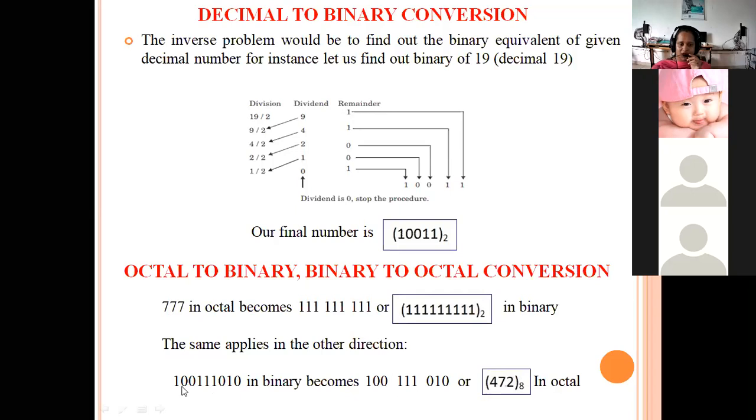In the same way, here we take a binary number and convert it to octal. In this case, we partition it into 3 bits. If you see 0, 1, 0, this partition should be done from left to right.